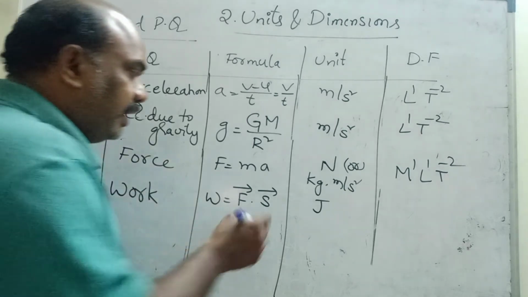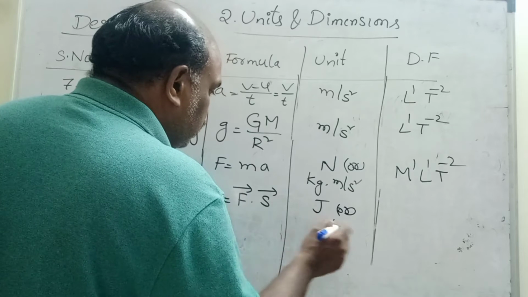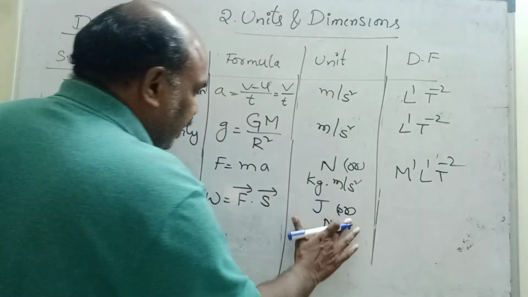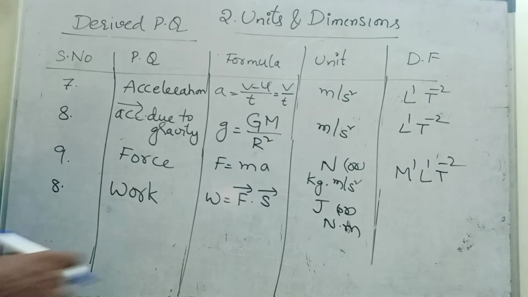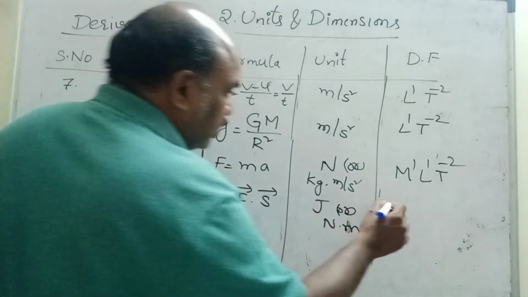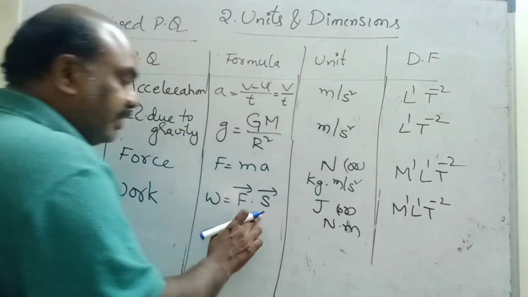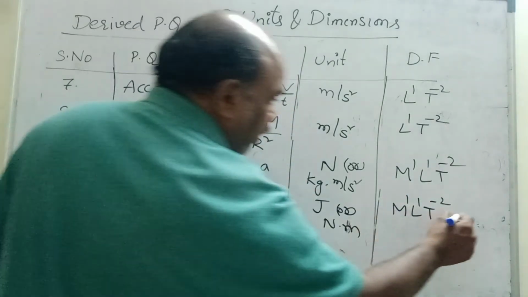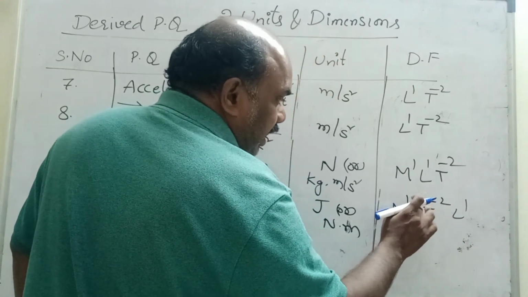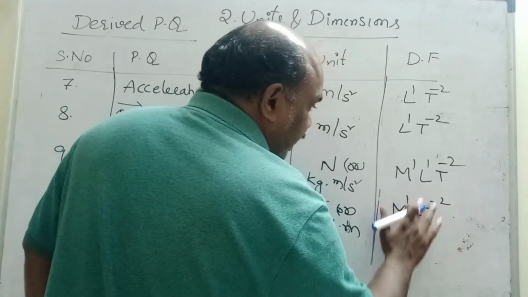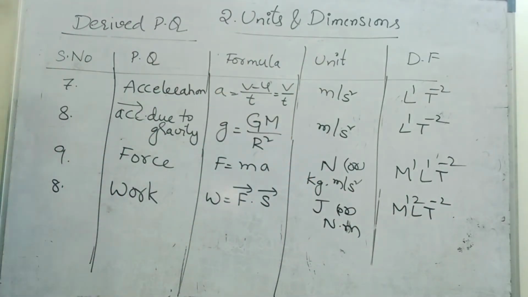Or you can write based on the formula Newton into second. Force is Newton into displacement. Newton into meter is also how you can write it, but the standard unit is joule. So now tell me, force is M1 L1 T minus 2. This is a displacement L1. One more L1. Bases are same, powers you have to add: L power 1 plus 1. So directly I am writing M1 L2 T minus 2 is the dimensional formula of work.